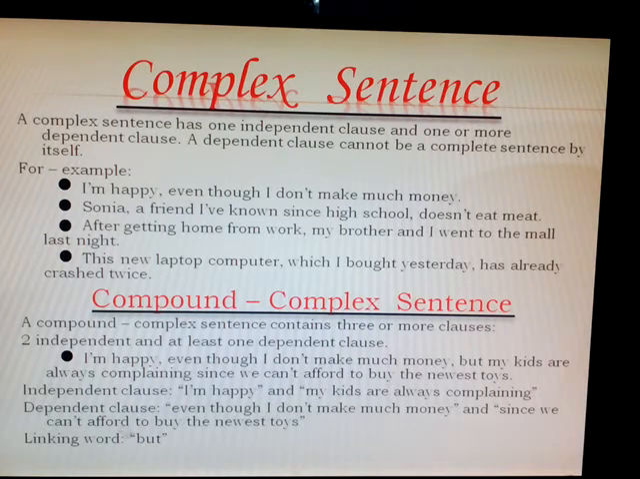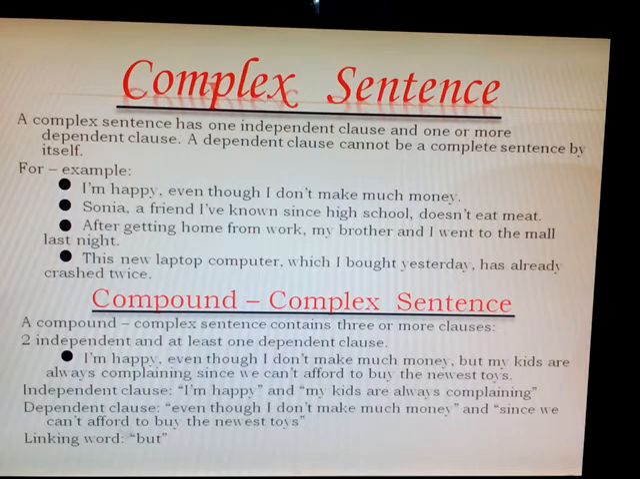Now after compound comes the complex sentence. A complex sentence has one independent clause and one or more dependent clauses. What is a dependent clause? After the full stop it clarifies that a dependent clause cannot be a complete sentence by itself. When we say independent clause, it is a complete sentence. A dependent clause cannot be a complete sentence by itself. So in a complex sentence, there are one independent and one dependent clause. I am happy even though I don't make much money.